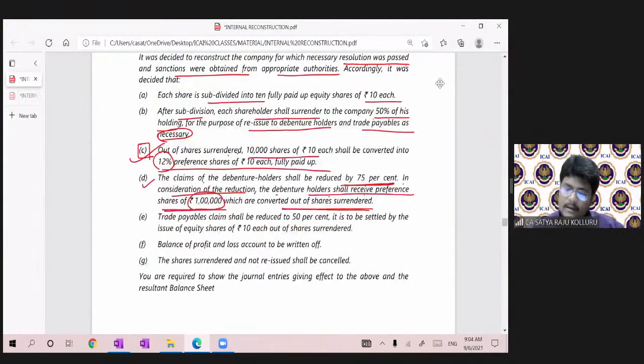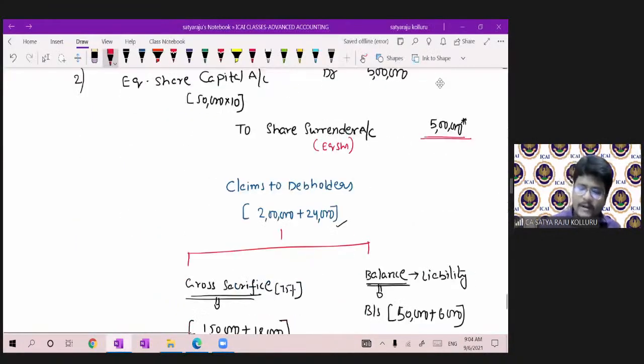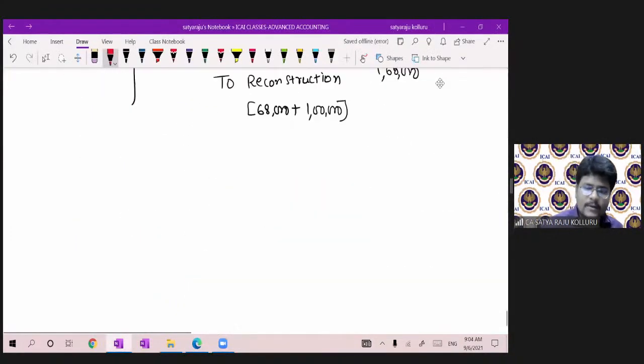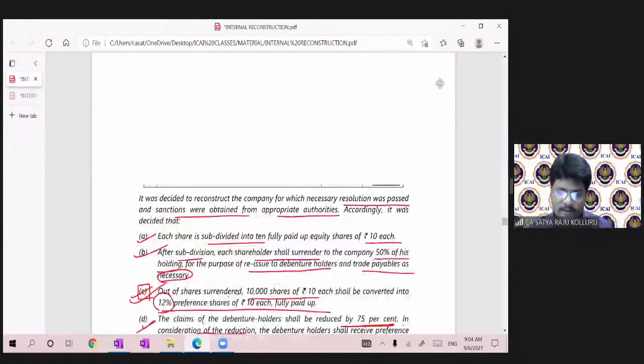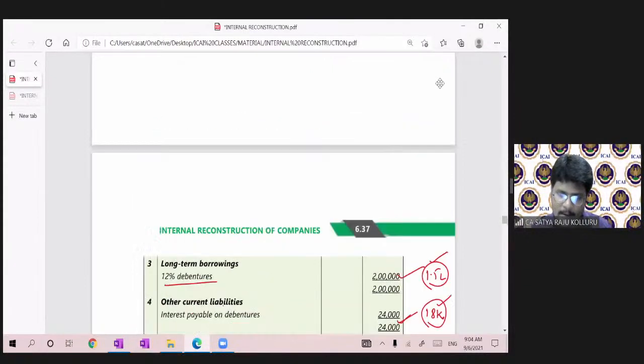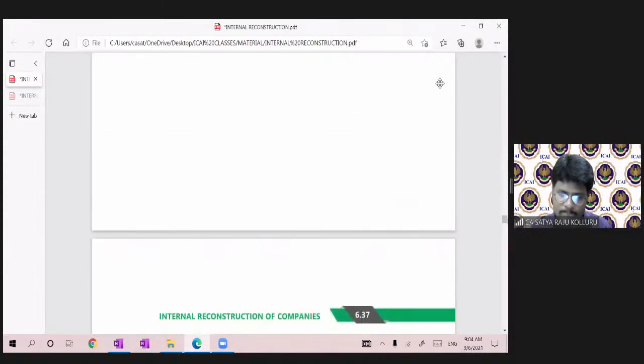Continue. Trade payables. Sir, point A over, point B over, point C over, point D over. Coming to point number E. Trade payables claim shall be reduced to 50%. It is to be settled by the issue of equity shares of ₹10 each out of share surrender. Sir, what is this trade payable? First, let us check it as a diagrammatic representation. For the trade payables, how much balance is there first?